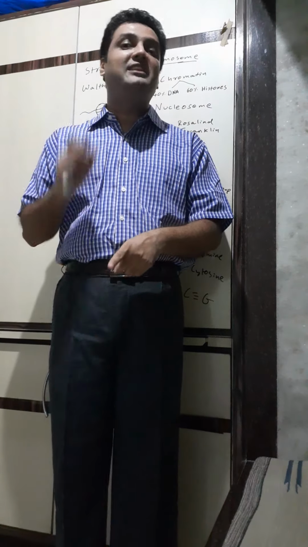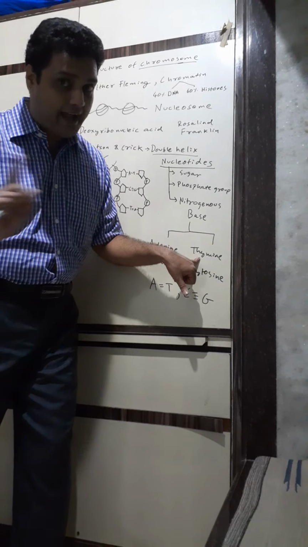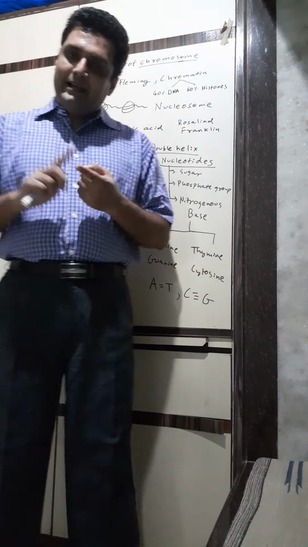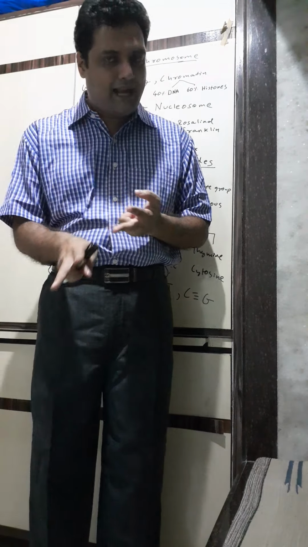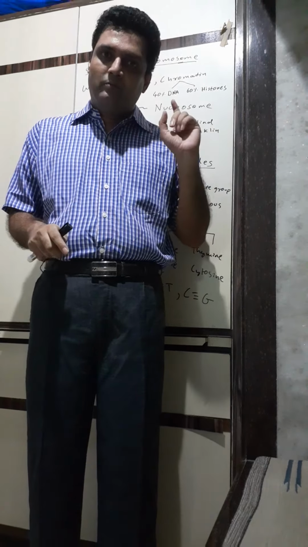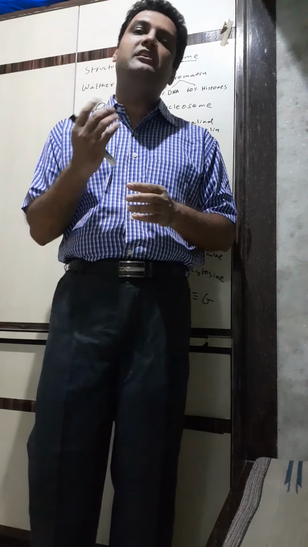Adenine only pairs with thymine. See the spelling of thymine, children. It is not THI, it is THY. Adenine with thymine, double hydrogen bond. Thymine with adenine, double hydrogen bond. Guanine with cytosine, triple hydrogen bond. Cytosine with guanine, triple hydrogen bond.